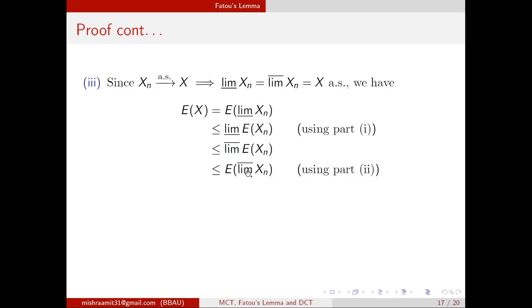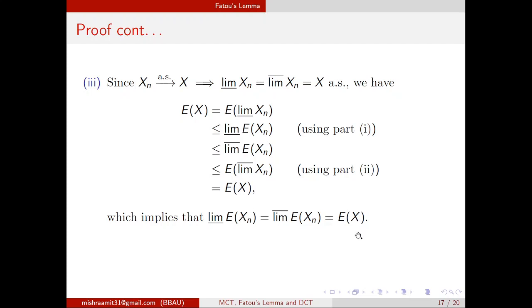Then you know that this expected value of limit superior is expected x. So we started with expected x and ended with expected x. That means all the items in between will be the same: the expected value of limit inferior, limit inferior of expected xn, limit superior of expected xn, and expected x. All these are the same.